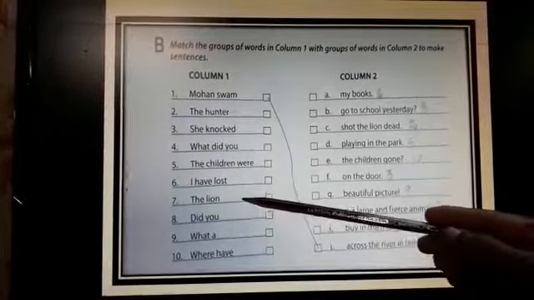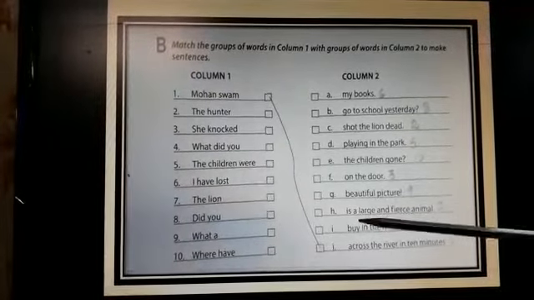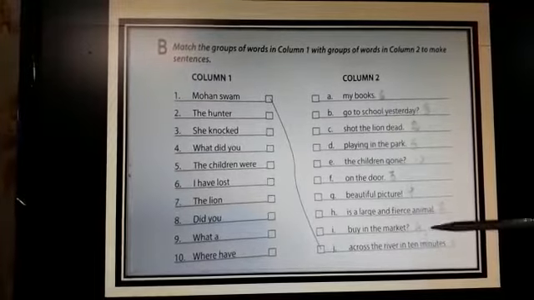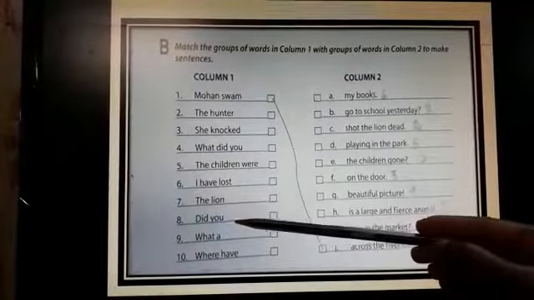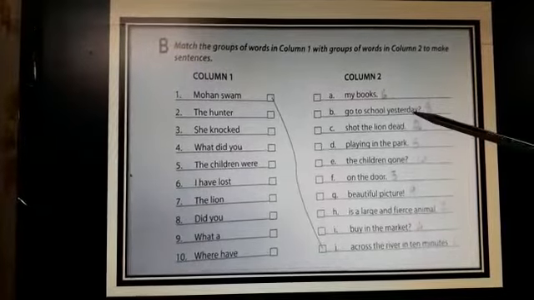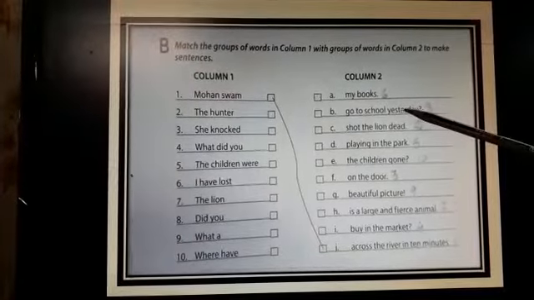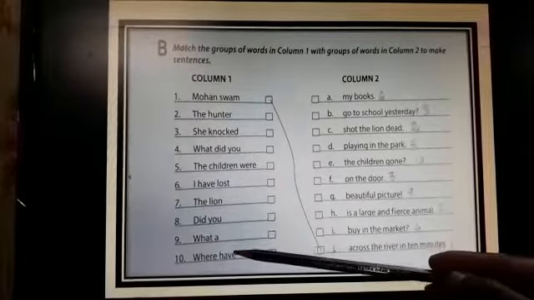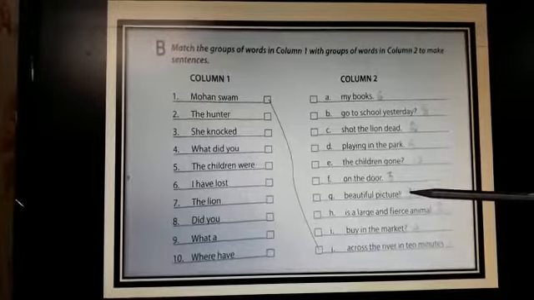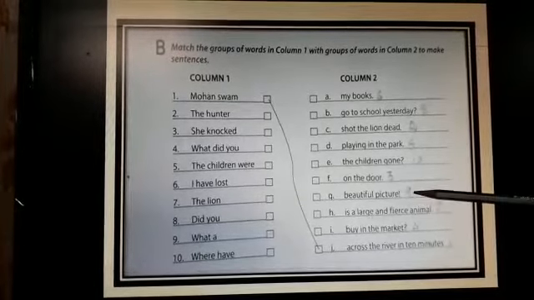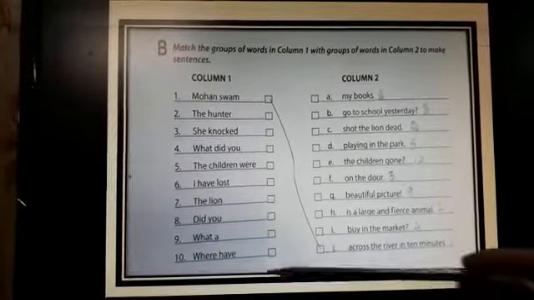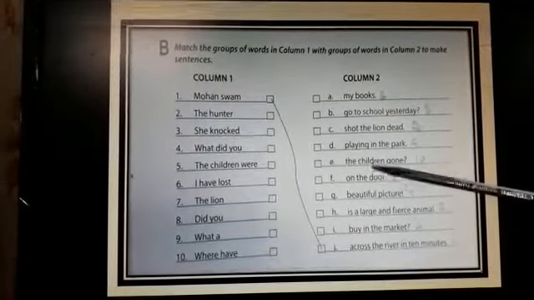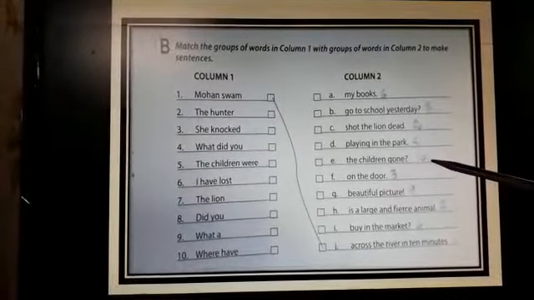Number 7. The lion is a large and fierce animal. Did you? This is also a question. Did you go to school yesterday? It's a question. What a. It may be an exclamatory sentence. So, what a beautiful picture. That's a correct sentence. Number 10. Where have. This also is a question. So, where have the children gone? This is the 10th answer.